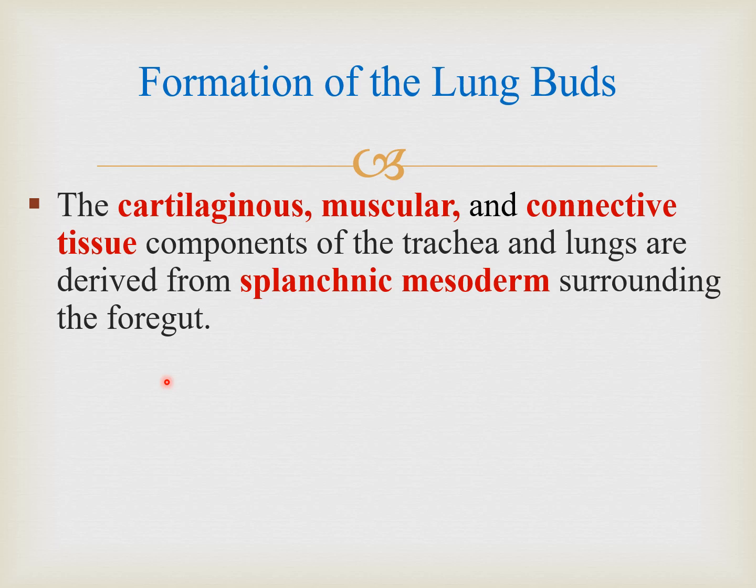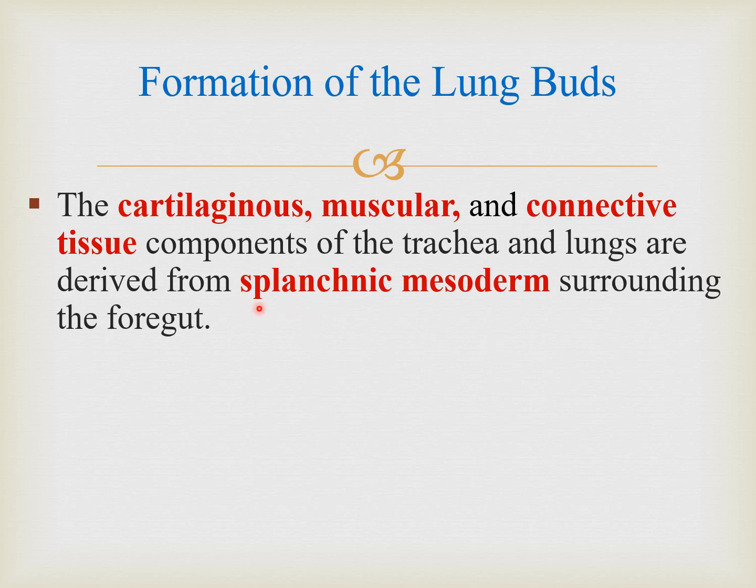So as we have discussed, the epithelial lining of the respiratory system is mainly coming from endoderm, and the cartilaginous, muscular and connective tissue components of trachea and lungs are derived from splanchnic mesoderm, which is surrounding the foregut. So the lung bud contains the mesoderm as well as the endoderm. Endoderm will form its epithelial lining, and splanchnic mesoderm will form the cartilaginous, muscular and connective tissue components of trachea and lungs.